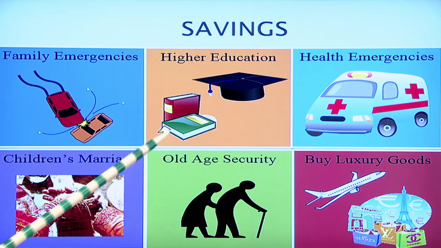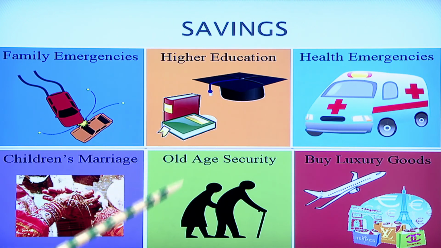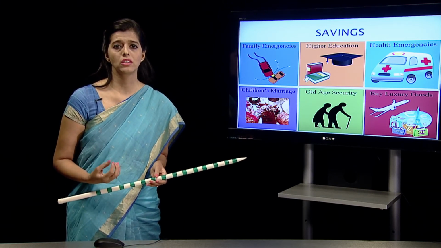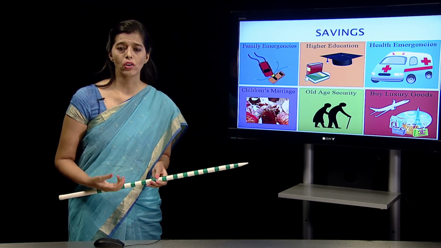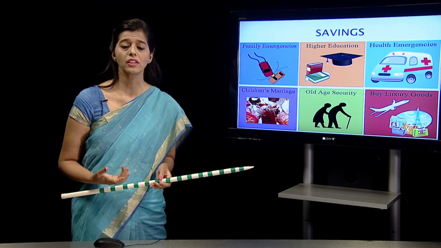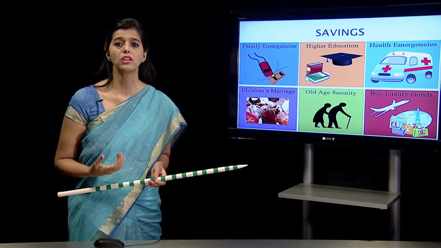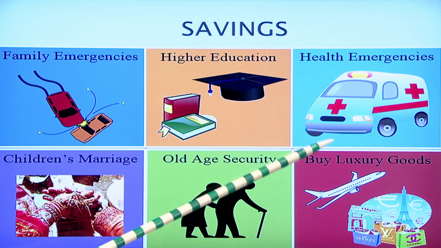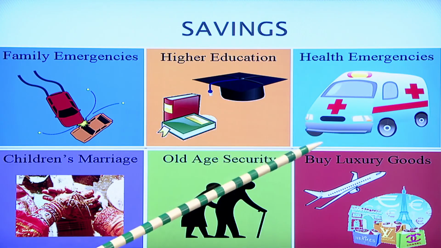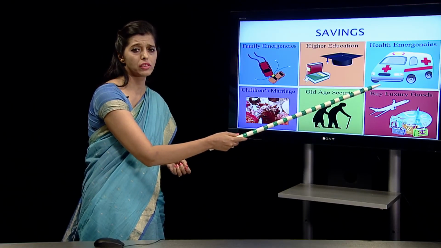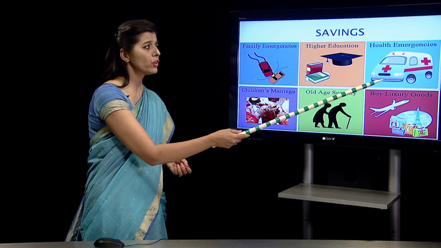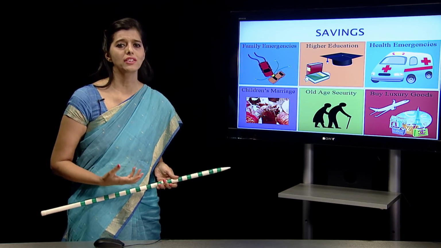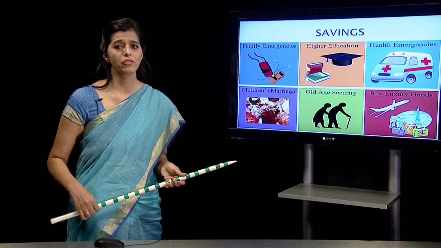For higher education in a family, some members might want to go for higher education. So, in that case, saving will be of help. Suppose in a family, children decide to go abroad or to a university for higher education, the saving that the family has will be a big asset for their children to get a good education. Then, health emergencies: maybe there is a heart attack, maybe there is some immediate problem, a pain, whatever. For those things you can't say that I do not have money, I can't get the treatment. You have to use your saving for meeting this emergency.